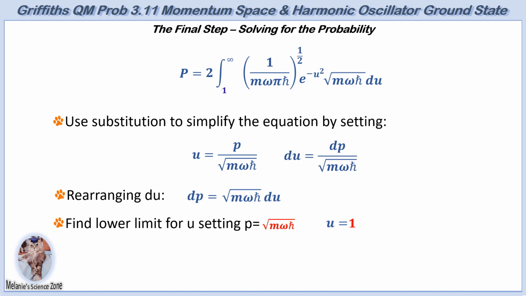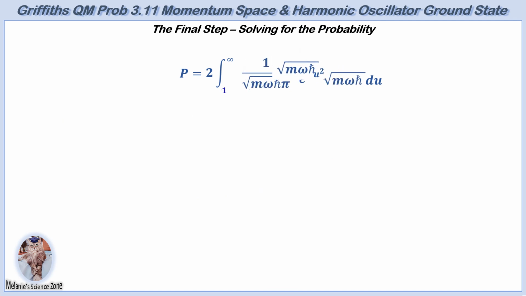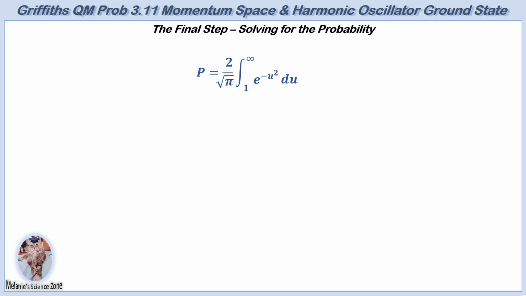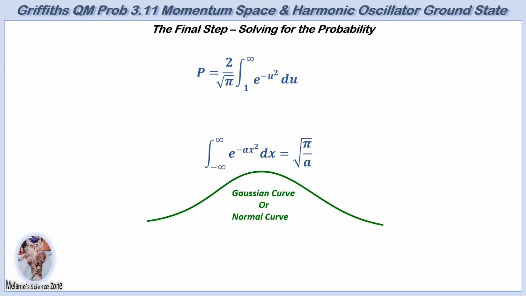The integral is further simplified by eliminating the square root of m omega h bar, resulting in an equation expressed in terms of the dimensionless variable u, which, as required, represents a number without physical units. This final form of the equation facilitates evaluation using standard mathematical techniques, particularly for calculating probabilities. It represents the area under a special type of curve known for its bell-like shape, commonly referred to as a Gaussian curve, which was introduced earlier.